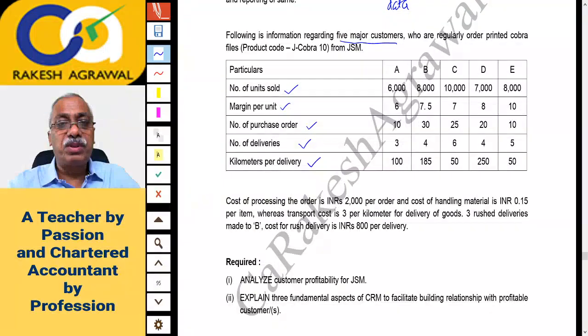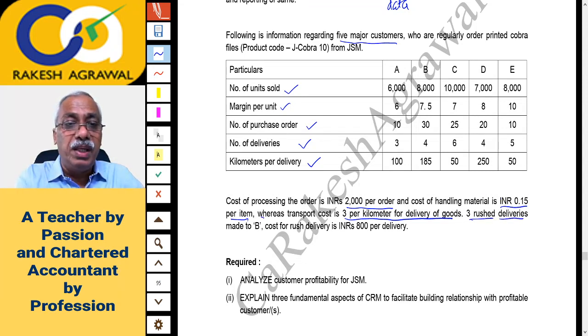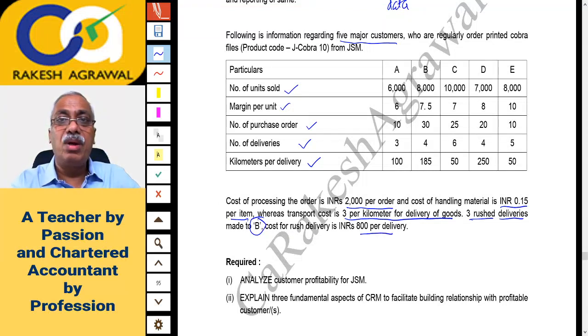Okay, cost of processing the order is INR, that is Indian rupee 2000 per order, and cost of handling material is Indian rupee INR 0.15 per item, whereas transport cost is 3 per kilometer for delivery of goods, 3 per kilometer. 3 rushed deliveries means urgent deliveries made to customer B. Cost for rush delivery is INR 800 per delivery. Okay, this is the data.